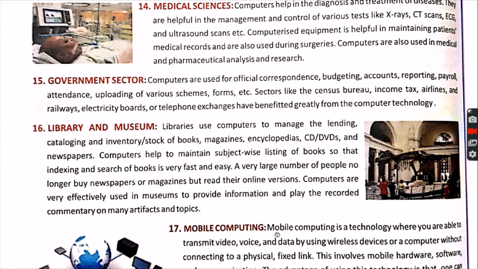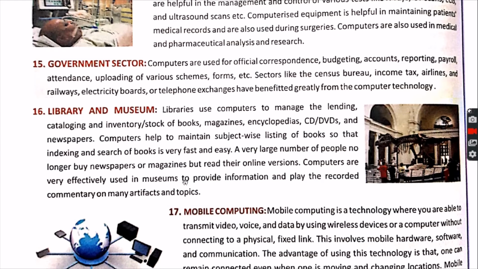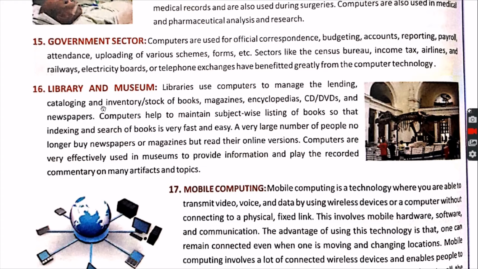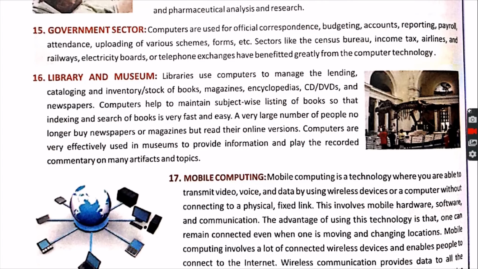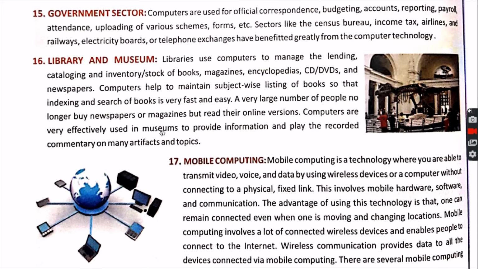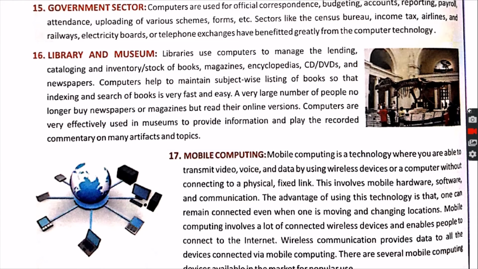Library and museum. Now you can see libraries are getting digitalized, means every type of book is available in digital format also, and people are using computers or the internet for accessing different books, and they are reading online. So computers are also playing a very important role in libraries and museums. Keeping the records of the things that are in the museum is all done with the help of computers.